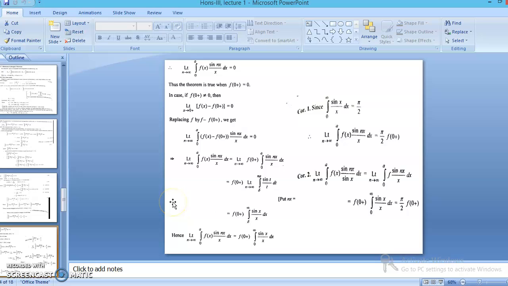So this theorem is true for both cases, when f of 0 is 0 and when f of 0 is not equal to 0. These are two corollaries of this theorem. These are important. You can write these equations also in your short notes.